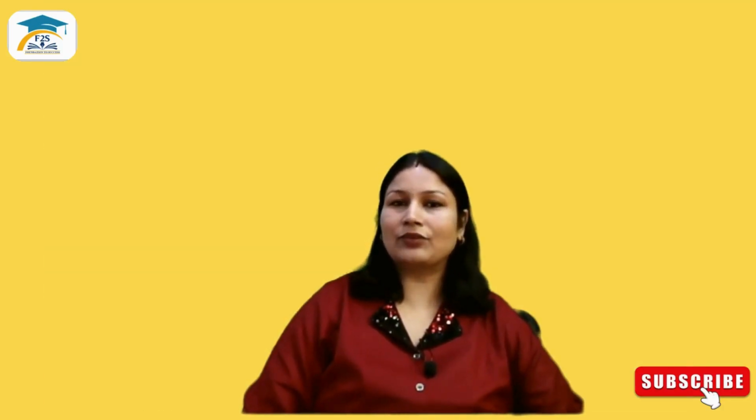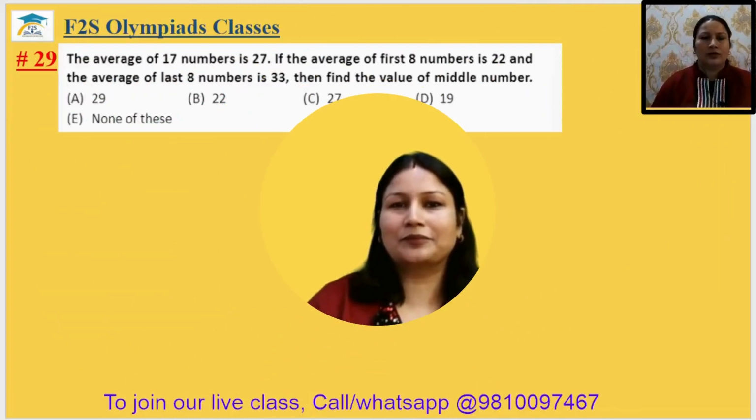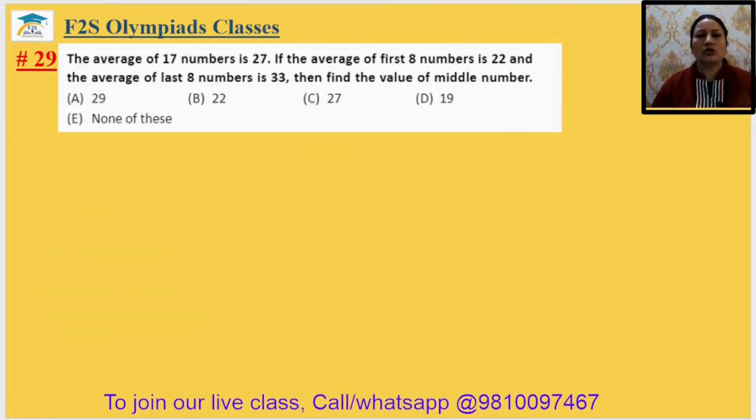Now let's start with the worksheet questions. Grade 7 Silver Zone Comprehensive Book, Chapter 8, Video Part 3. Okay. The average age of 17 numbers is 27. If the average of first 8 numbers is 22 and the average of last 8 numbers is 33, then find the value of the middle number.